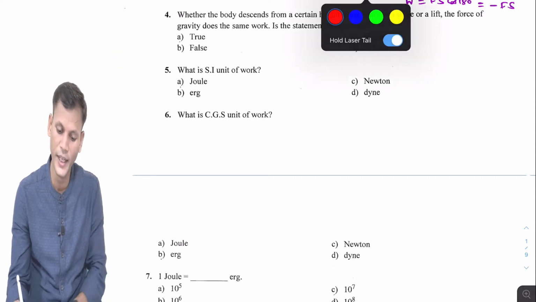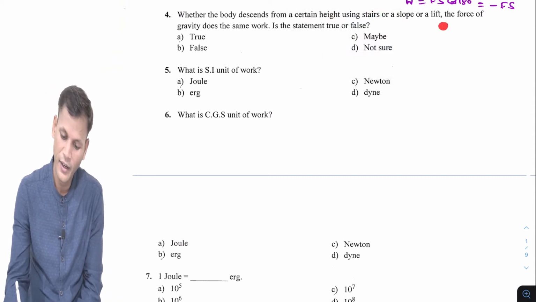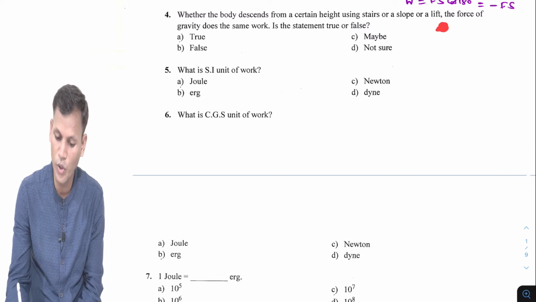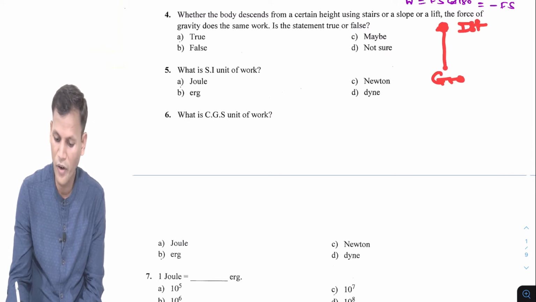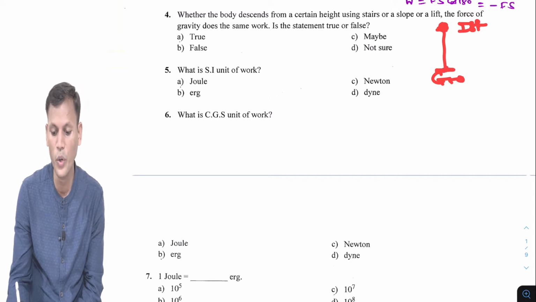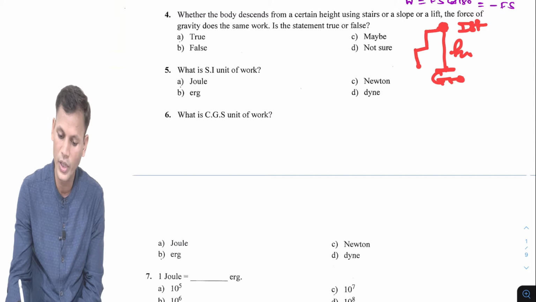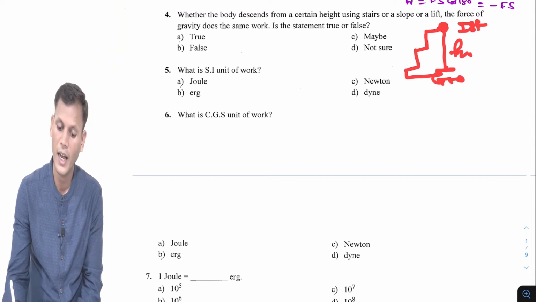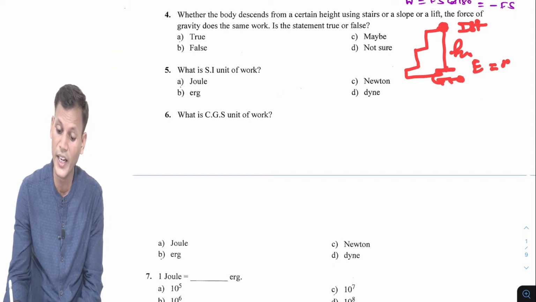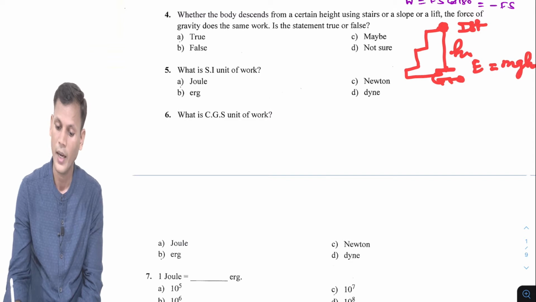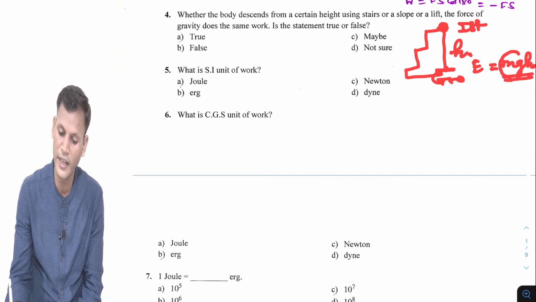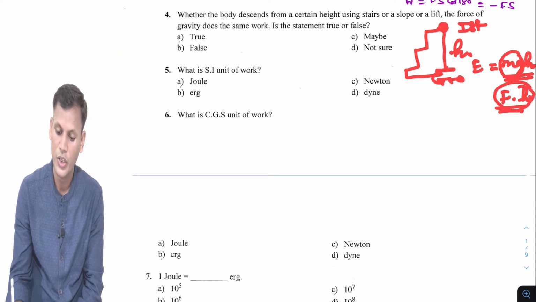Suppose this is the first floor and this is the ground floor. From the first floor to the ground floor, whatever the height is, by the stairs also that height will remain the same, and work done is mgh, or force into displacement. mg is the force and h is the displacement, the total height.